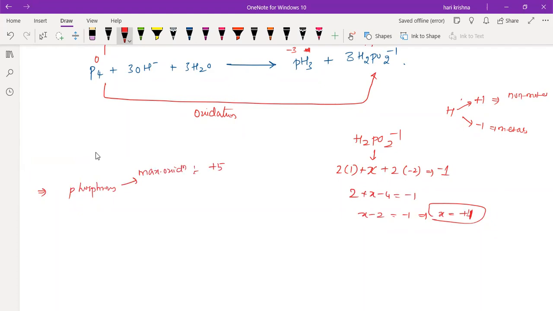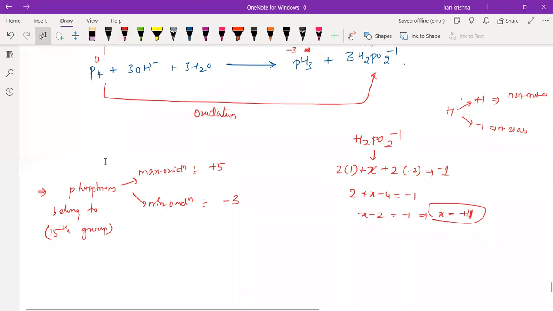The 15th group maximum oxidation state is +5. The minimum oxidation state is -3. So it can show -3, -2, -1, 0, +1, +2, +3, +4, +5. These variable oxidation states phosphorus can show.